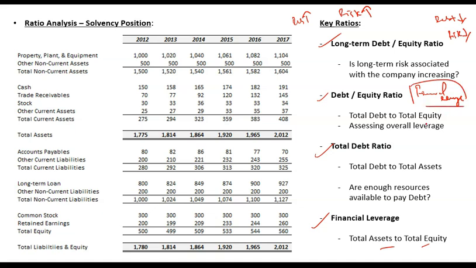So just like in liquidity analysis, we had some key ratios. Key ratios in solvency are long-term debt to equity, total debt, and financial leverage. The formulas are long-term debt divided by equity, total debt divided by total equity, total debt divided by total assets, and total assets divided by total equity.